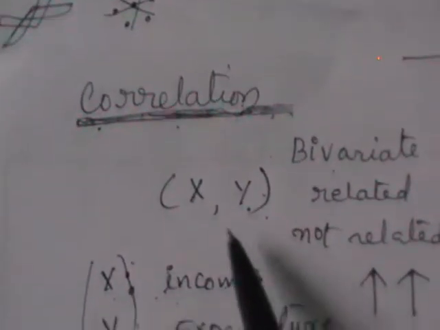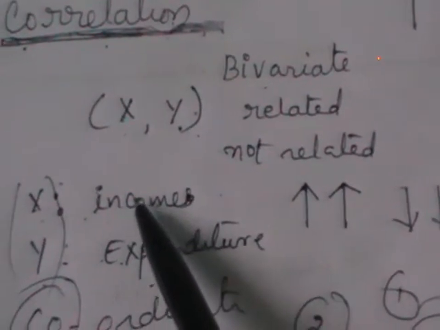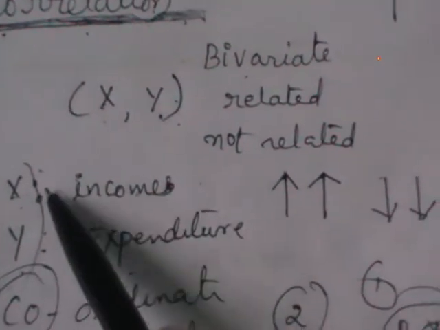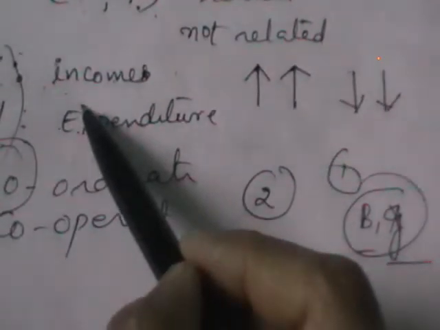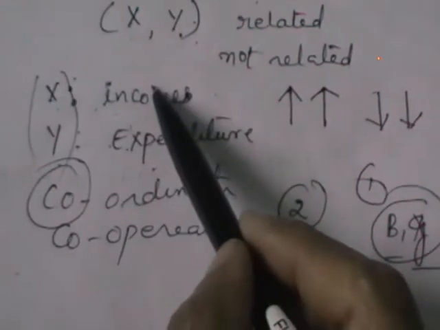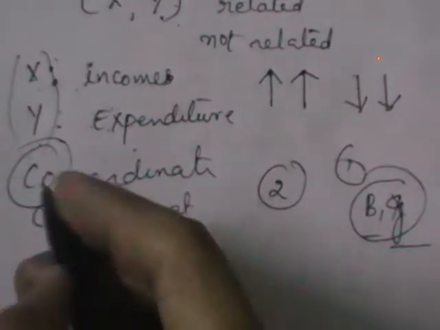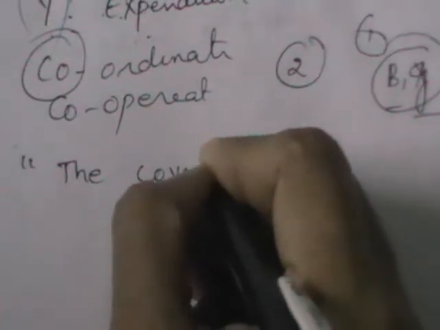Similarly, correlation means whenever we consider two variables, if there exists a relation between those two variables, that is, if one variable changes and we observe the corresponding changes in the other variable also, we call those two correlated. Means we can define correlation as the covariation. What do you mean by variation? Changes.